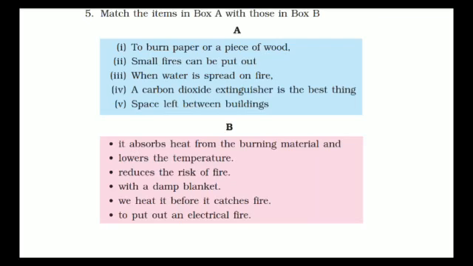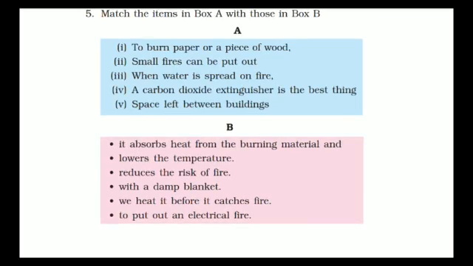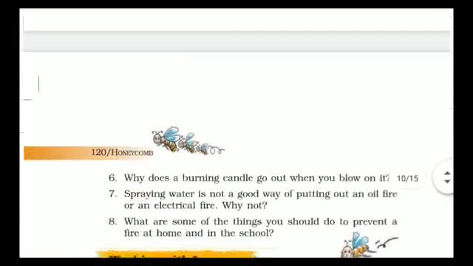When water is spread on fire, we use what? We should use water, which absorbs heat from the burning material and lowers the temperature. Okay, now a carbon dioxide extinguisher is the best thing to put out an electrical fire, and space is left between buildings to reduce the risk of fire. Okay, got it? So please match this quickly.